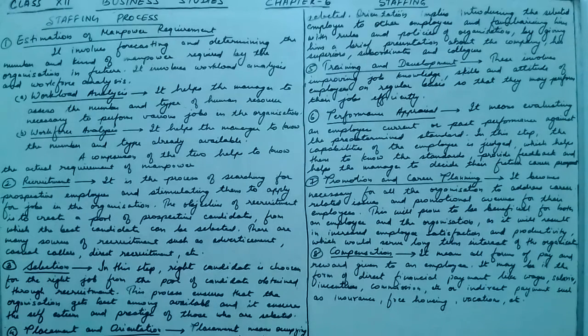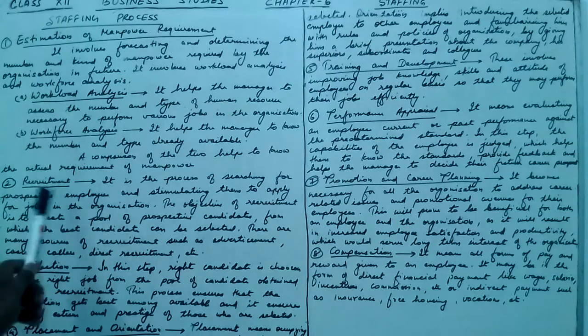Further, job description is done by specifying the desired qualification, experience, training and personal characteristics required for various jobs. Job description is also done in this process of manpower requirement, and in the job description it is written what should be the qualification of the employee for the particular job, what should be the experience, what should be the training and what should be the personal characteristics.